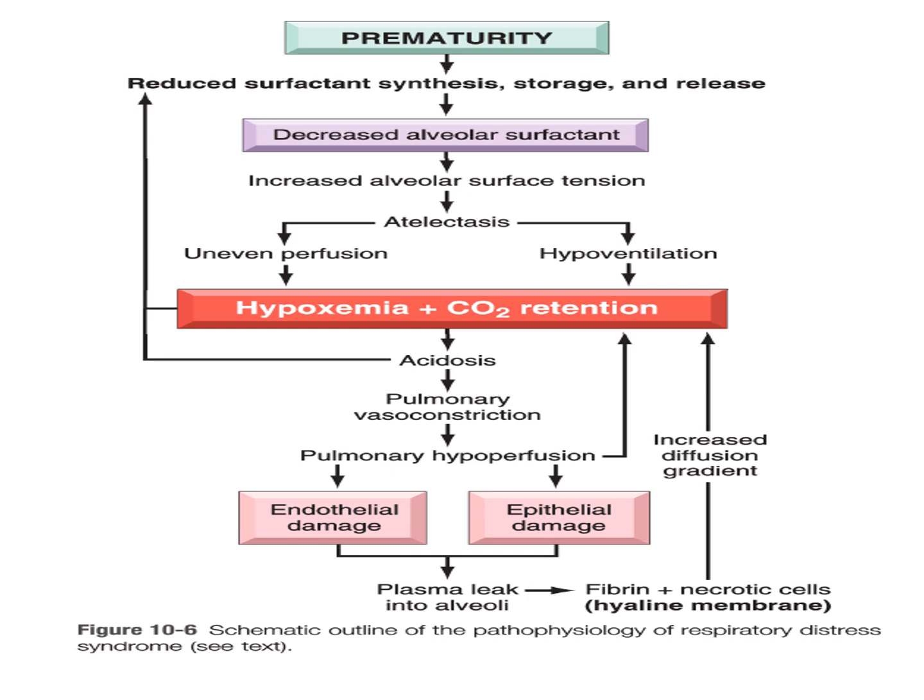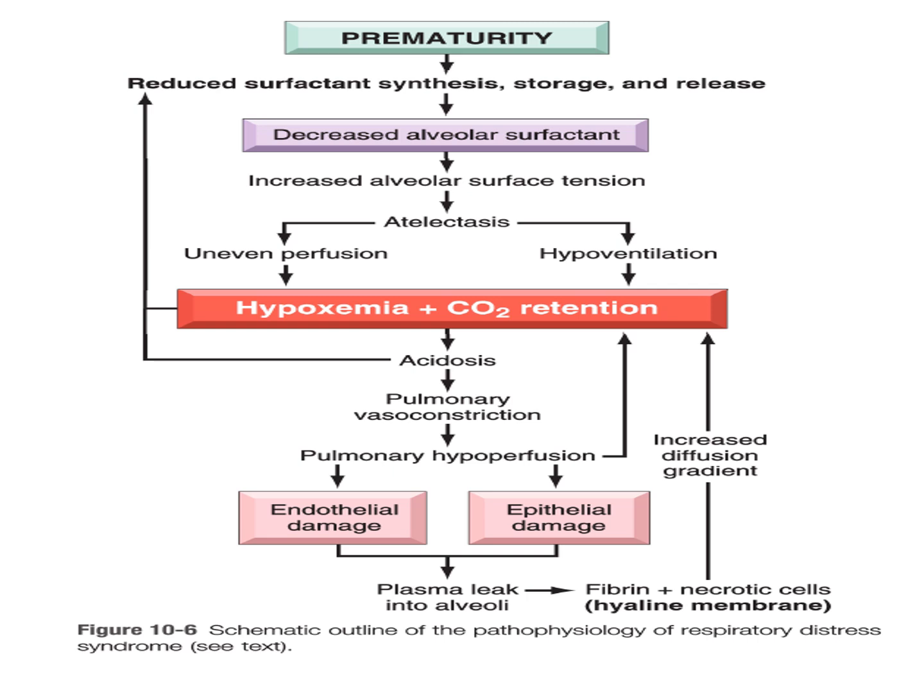First, you have a premature baby, and as the baby is premature, there would be decreased surfactant synthesis, and this will lead to decreased alveolar surfactant, increasing alveolar surface tension, and eventually leading to lung atelectasis. And then you can have uneven perfusion and hypoventilation, leading to hypoxemia and carbon dioxide retention.